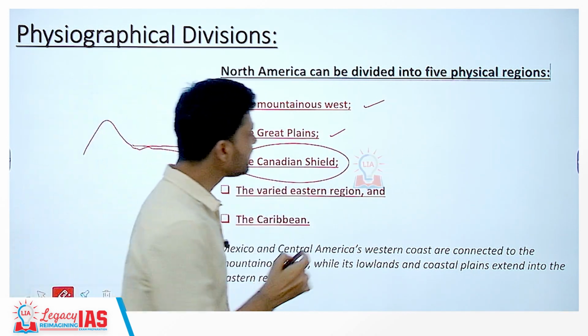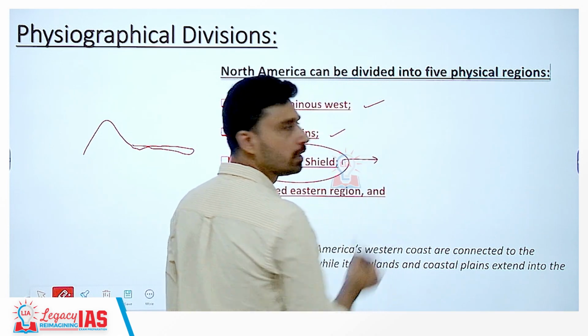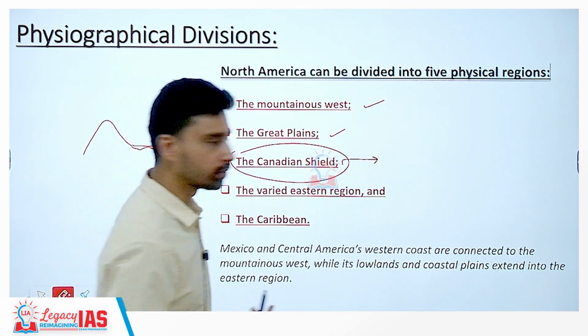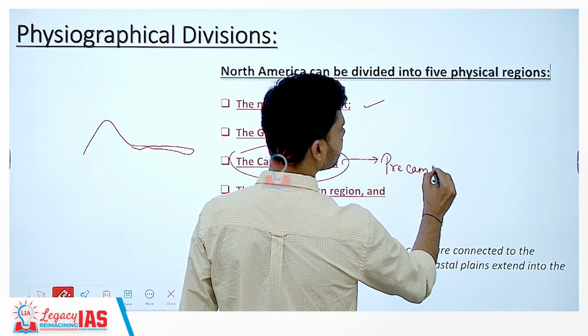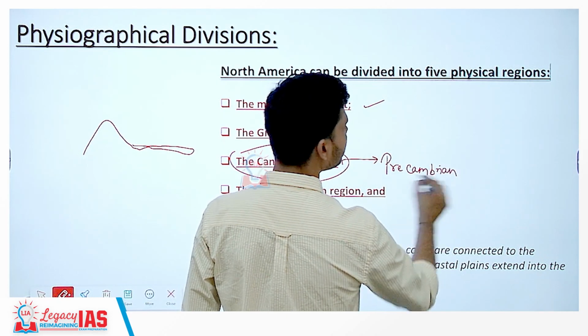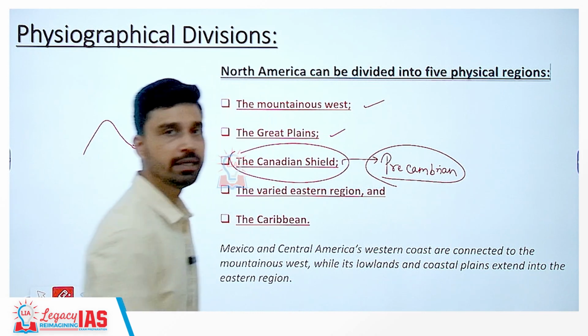So you have the Canadian Shield, which is one of the oldest rock systems of the earth. That is from the Precambrian era, we can say. The rock that has developed here belongs to the Precambrian time period that makes up the entire Canadian Shield.